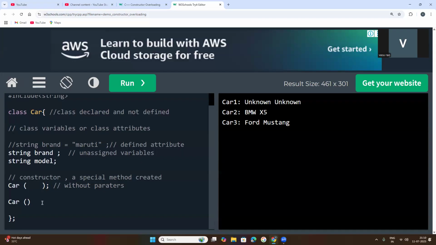With the parameters. So how can I keep parameters here? See which type of parameters I will provide to this. Suppose one parameter string A, comma, string B. So two parameters I have provided inside of this car constructor. I told you that when variables are kept inside of any method, and a constructor is a method, they are called parameters.